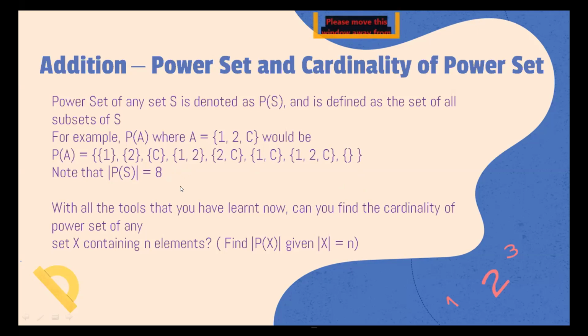And we have learned about multiplication rules. So can you find the cardinality of the power set of any set X containing n elements? So you have to find the cardinality of the power set of X, given that the cardinality of X is n. So you have n elements in X, then how many elements will be there in the power set of X? And I already have the answers in the chat, and you can post the answers in the chat if you have it. This is just a fun addition, and this is quite useful. Power set is quite useful.